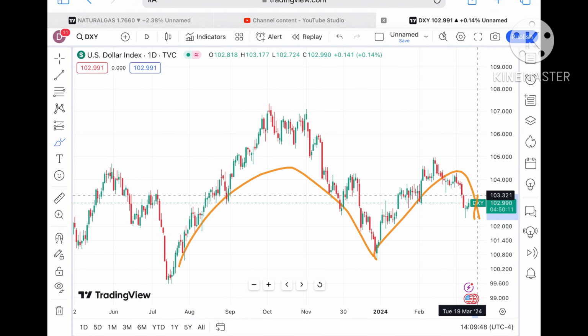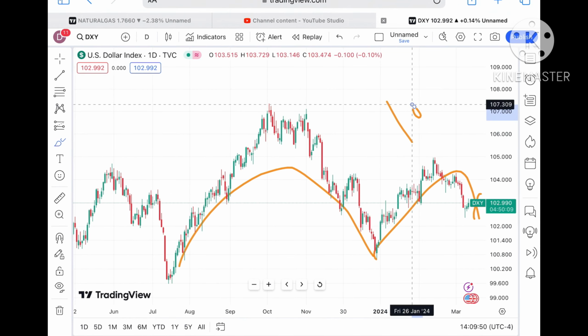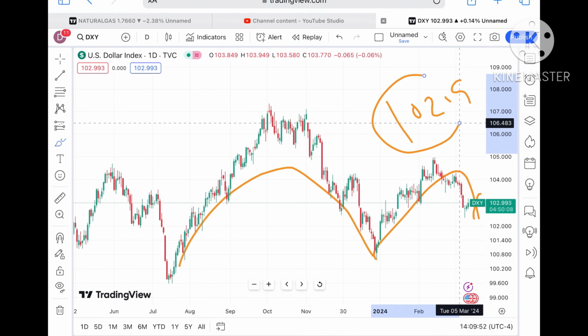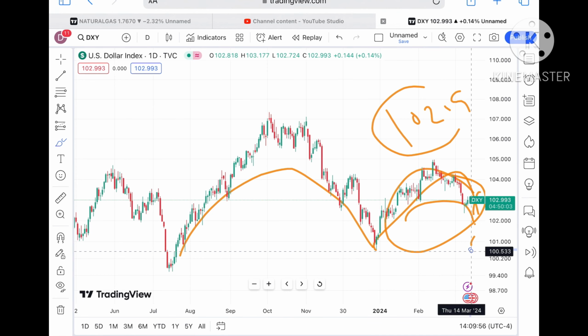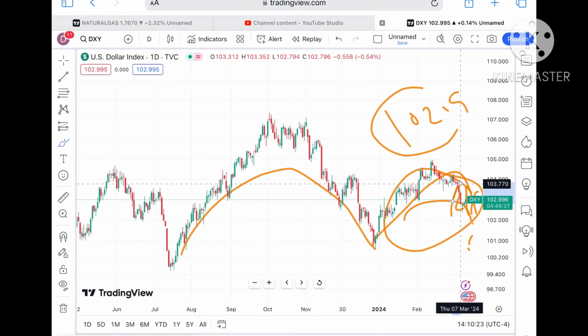The first pattern is this particular pattern. If the price starts falling below 102.9, which we can see looking at this small trend, a further downfall. If it starts going above level 103.5, we can see a further upside in the price of the dollar index.